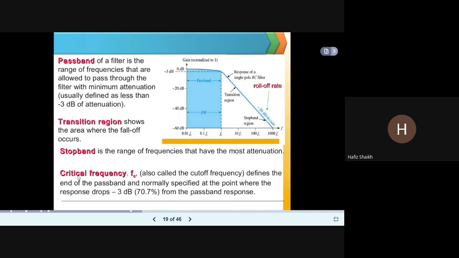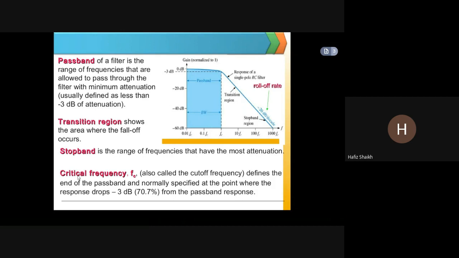Critical frequency, also called cutoff frequency, defines the end of the passband and is normally specified at the point where the response drops minus 3 dB from the passband response.